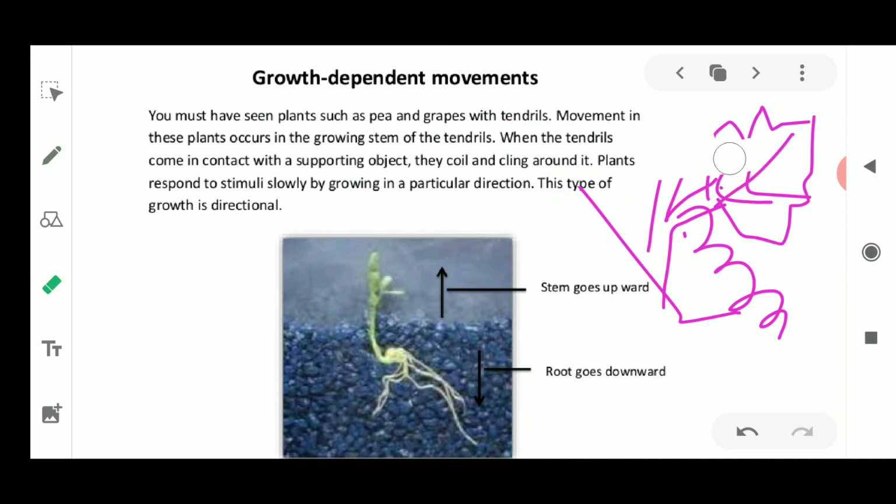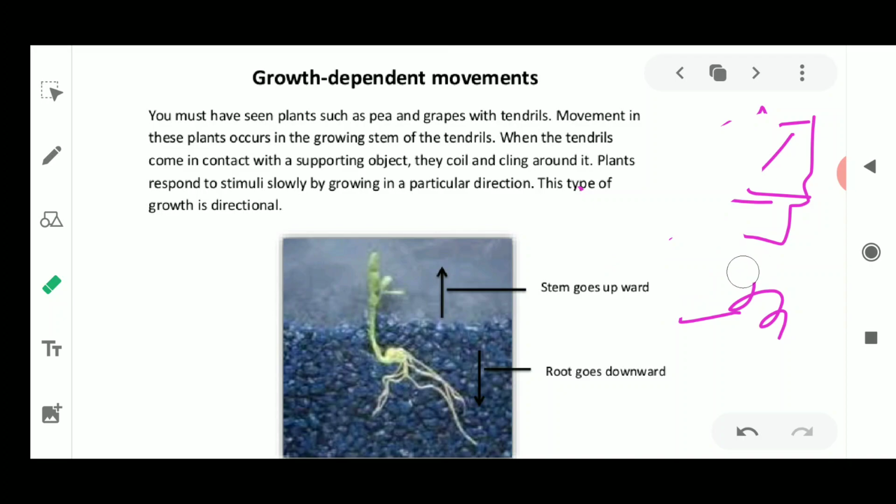These tendrils have a very peculiar, very interesting feature: once a tendril finds the support of a stick or any object kept near the plant, it twines around it, attaches to that support and grows. So the movement occurs because of growth of the stem of the tendril.